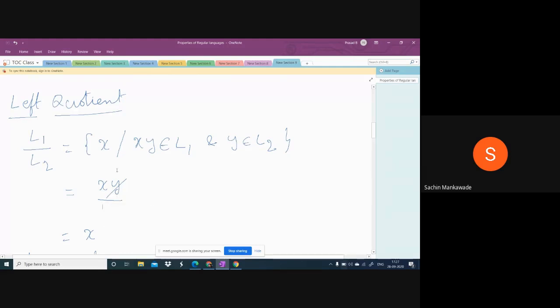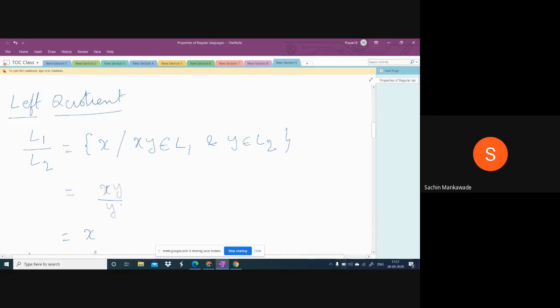with the suffix of the numerator. See here, from L1 we are taking XY. In the denominator we are taking Y from L2.